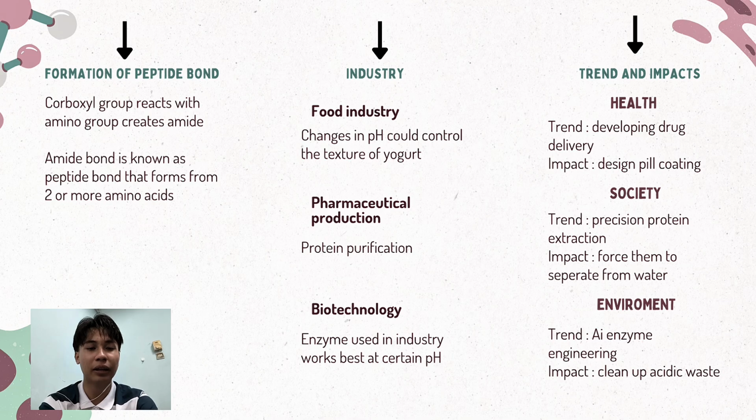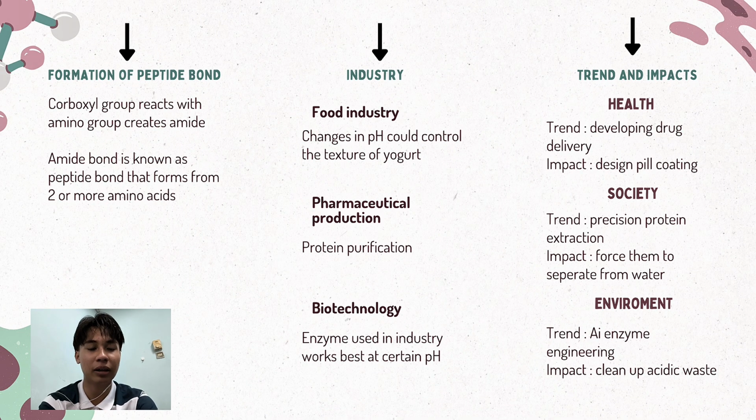And for the trends and impact, it concerns health, society, and environment. In health, the trend is developing drug delivery and the impact is designing pill coating. In society, the trend is protein extraction and the impact is forcing them to separate from water. In environment, the trend is AI enzyme engineering and the impact is cleaning up acidic waste. So that's all for the summary.